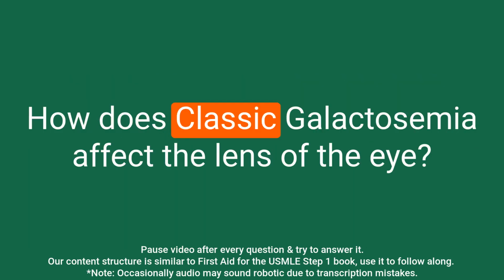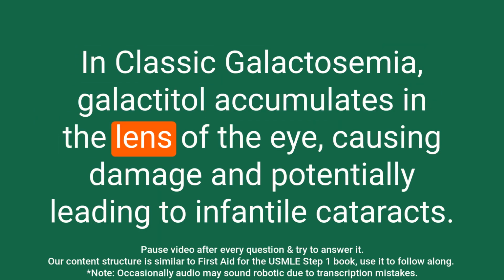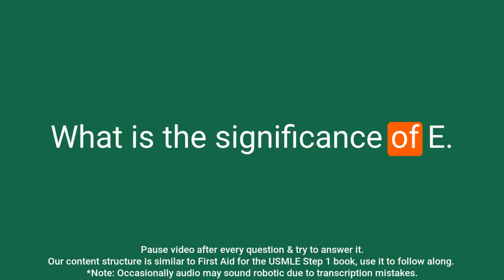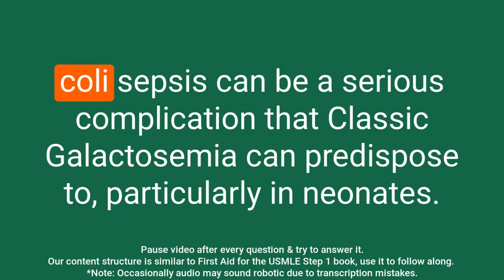Question: How does classic galactosemia affect the lens of the eye? Answer: In classic galactosemia, galactitol accumulates in the lens of the eye, causing damage and potentially leading to infantile cataracts. Question: What is the significance of E. coli sepsis in relation to classic galactosemia? Answer: E. coli sepsis can be a serious complication that classic galactosemia can predispose to, particularly in neonates.